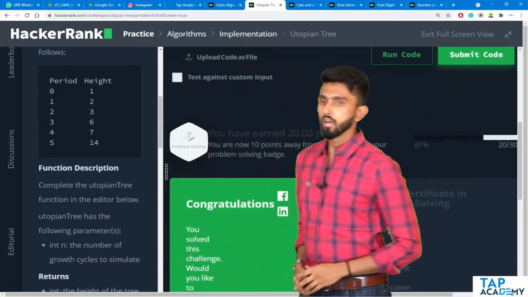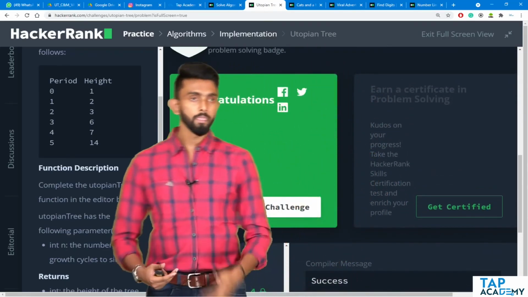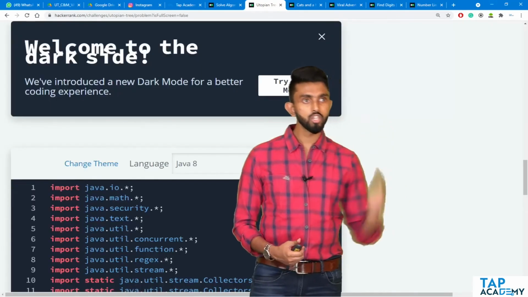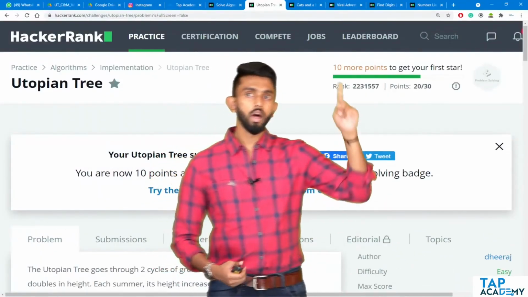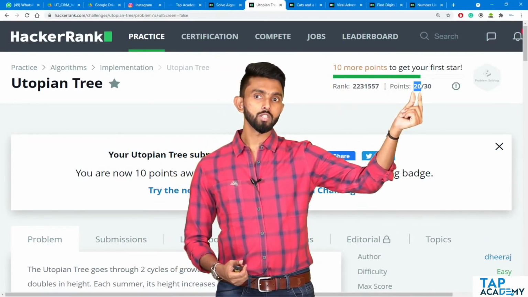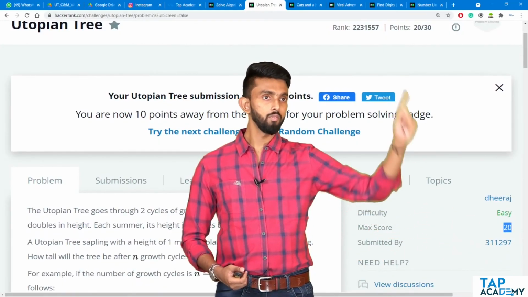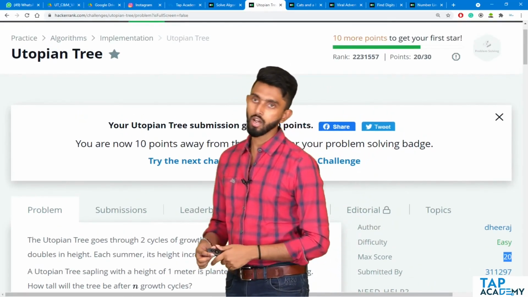Beautiful. Congratulations, it asks if we want to take the next challenge. Okay, I'll exit the full screen view, and if I check my profile on top, I would have got 20 points, because the maximum score is 20. We got 20 points. With 10 more points, we will get our first star.